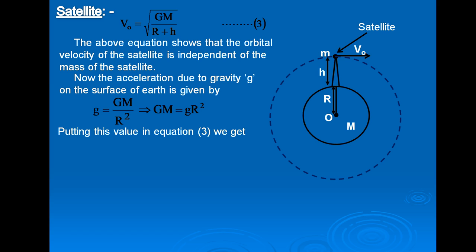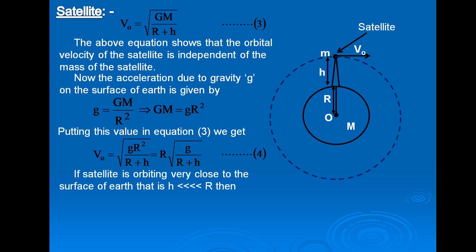Putting this value in equation number 3, we get VO equal to square root of g R square upon (R plus h), or equal to R into under root of g upon (R plus h). The square root of R square is R. Put this as equation number 4.